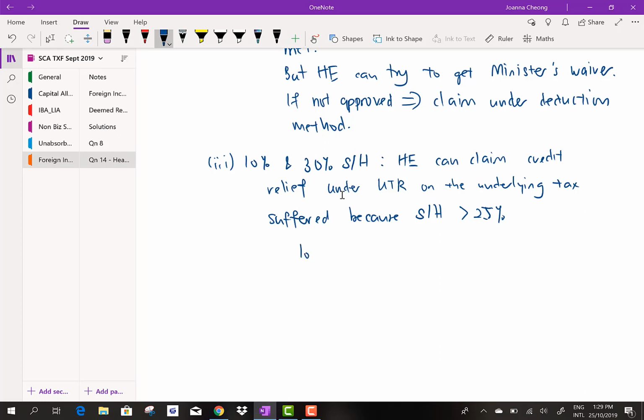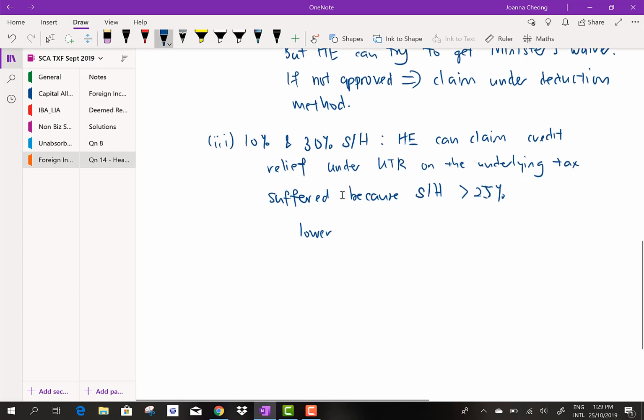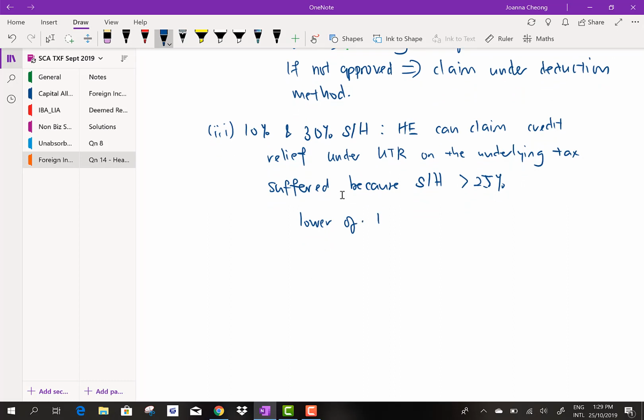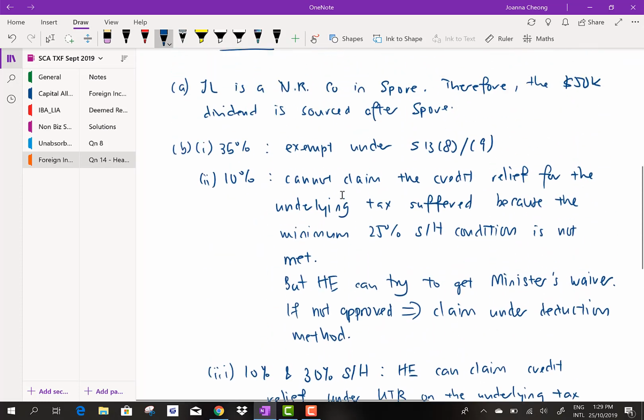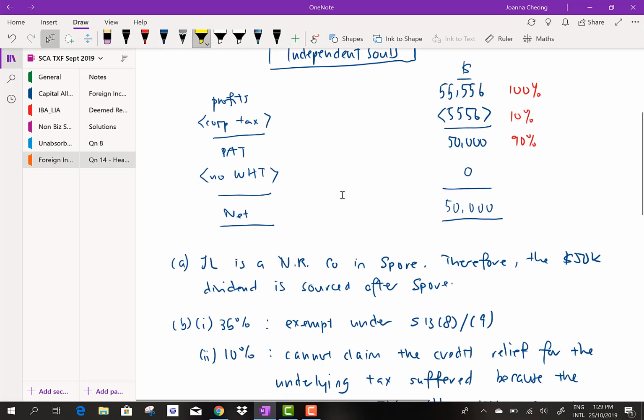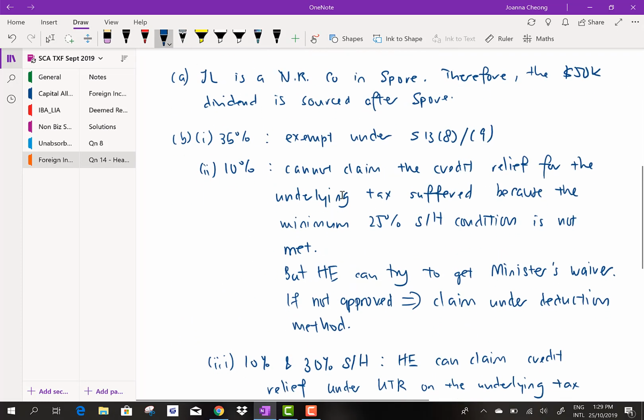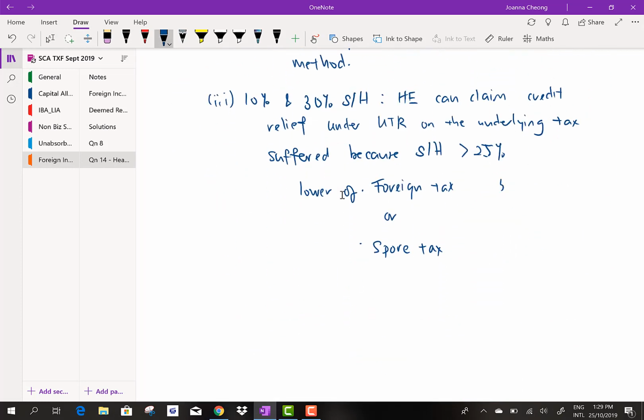So in other words, if you're required to do the calculation, it will be the lower of the foreign tax that was suffered in Republic of Independence, or the Singapore tax amount that will be payable on the 50K dividend. So the foreign tax that is suffered is what we have figured out here in this simple calculation, which is 5556, right?